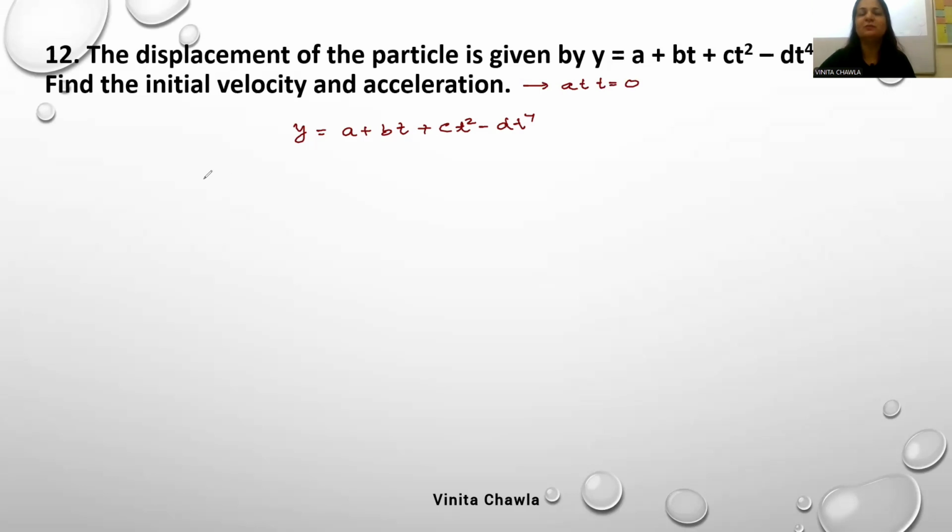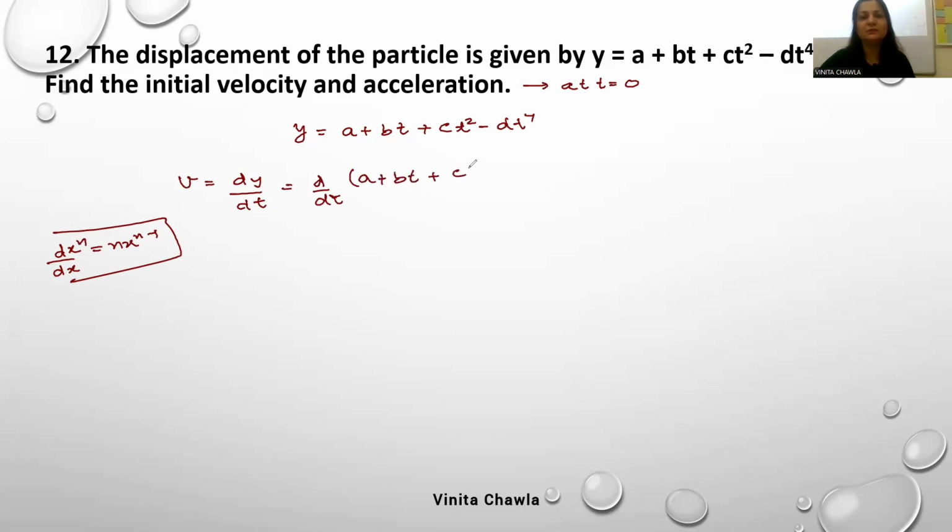So how do we find velocity? By differentiating displacement with respect to time. So it's dy by dt. Now displacement we know, and we have to differentiate it. We have this formula: d by dx of x^n is n x^(n-1). We'll be using this. So d by dt of a plus bt plus ct square minus dt raised to the power 4. See, a is a constant.